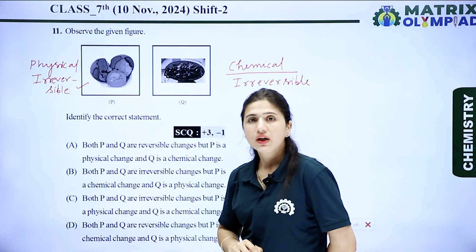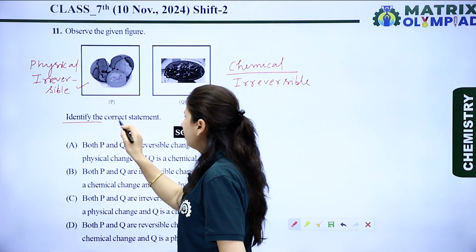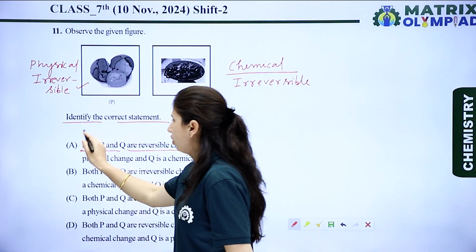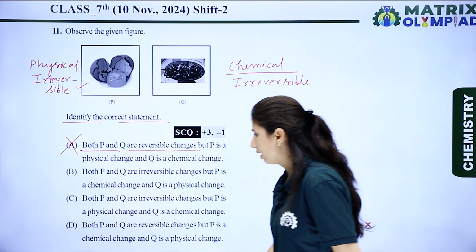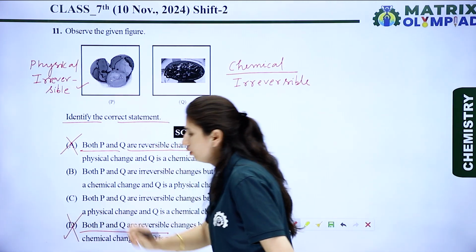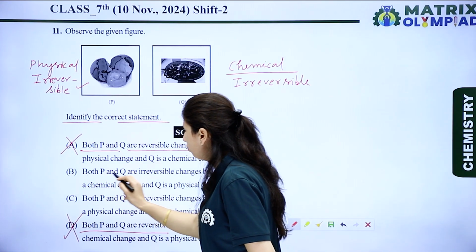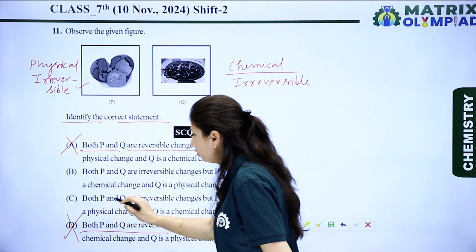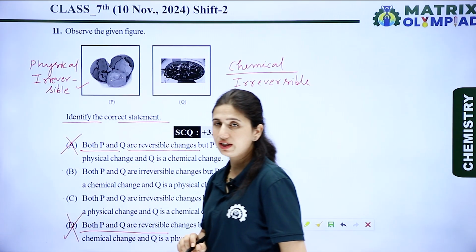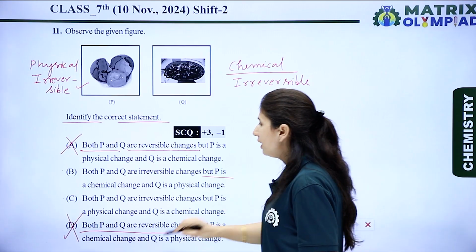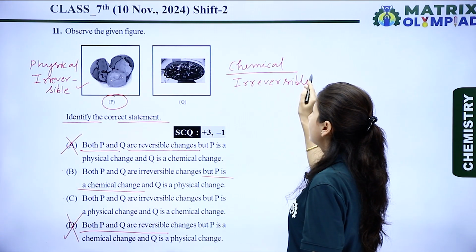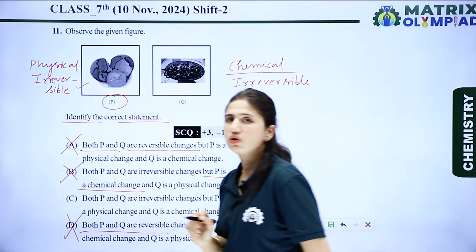Now let's see the options. Identify the correct statement. Both P and Q are reversible changes. No, it is completely a wrong statement. And the D option is also both P and Q are reversible. It is also a wrong statement. Now the next is both P and Q are irreversible, and C, both P and Q are irreversible. So B and C might be the right option. Now let's see the remaining portion. But P is a chemical change. We know that P is a physical change and Q is the chemical change. So the B option is also a wrong option.